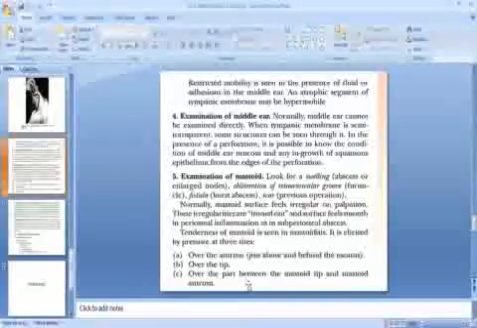These irregularities are ironed out and the surface feels smooth in periosteal inflammation, as in subperiosteal abscess. Tenderness of the mastoid is seen in mastoiditis. It is elicited by pressure at three sites: first, over the antrum, just above and behind the meatus; secondly, over the tip; and third, over the part between the mastoid tip and mastoid antrum.